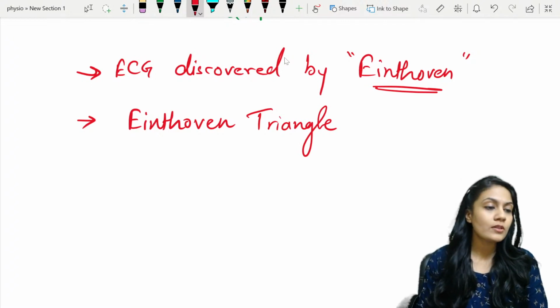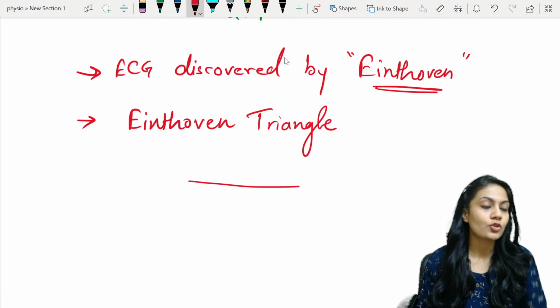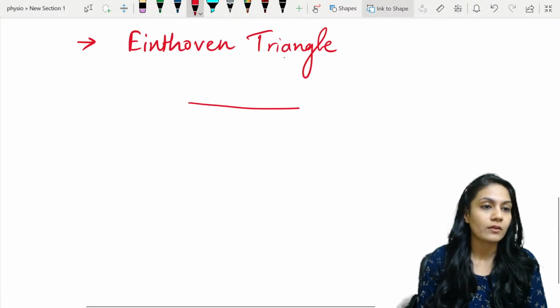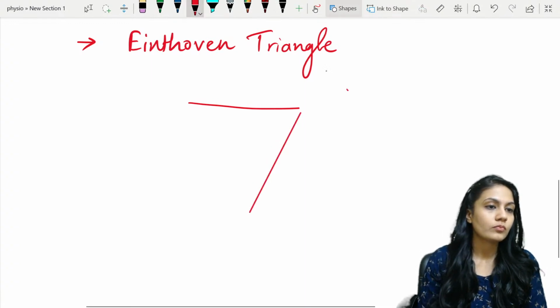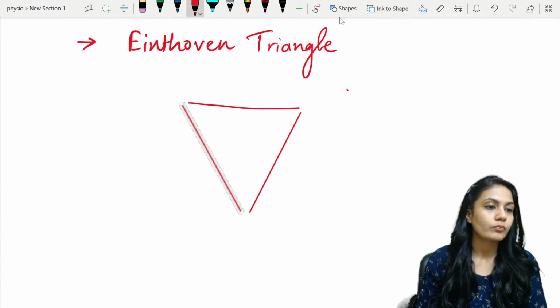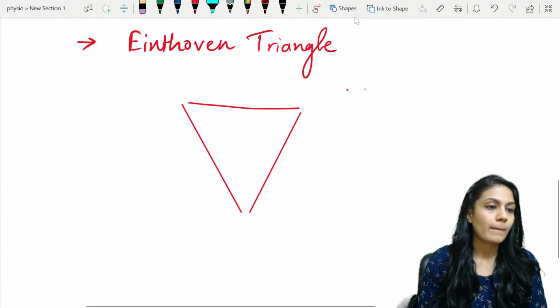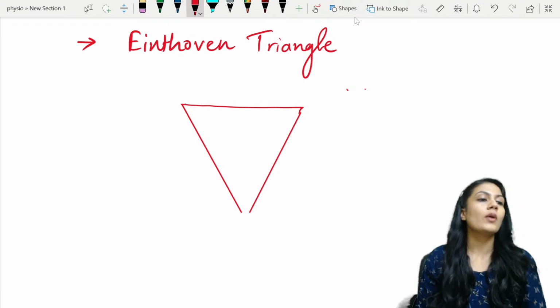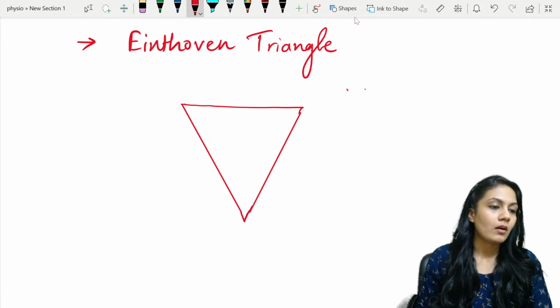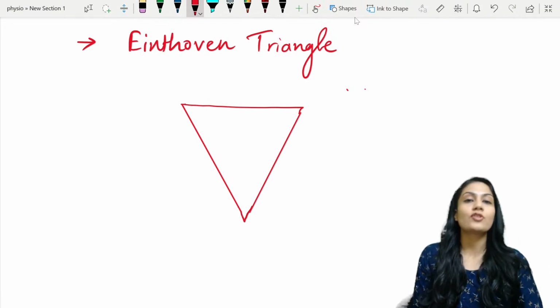You just have to make a triangle in a reverse manner. Let's see how. Now, this is known as Einthoven's triangle.